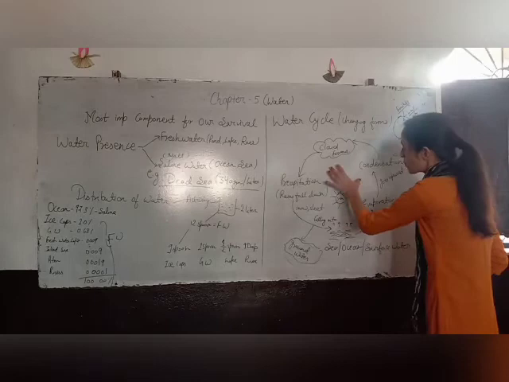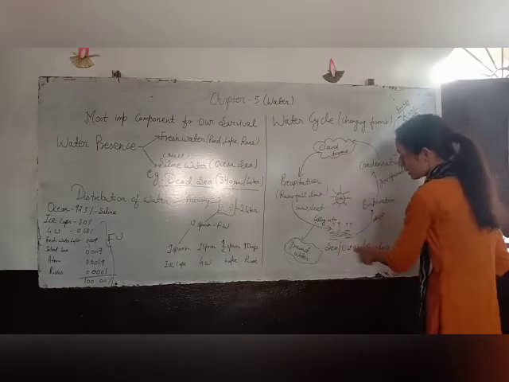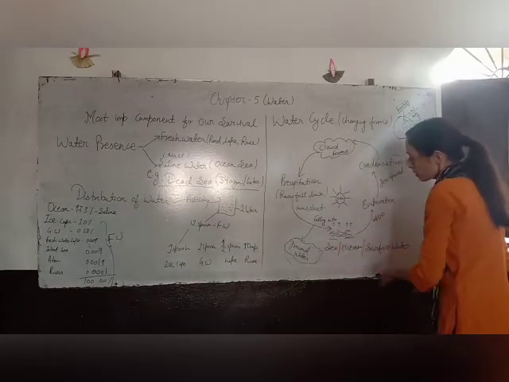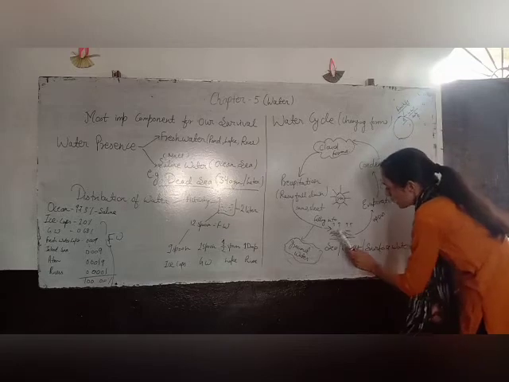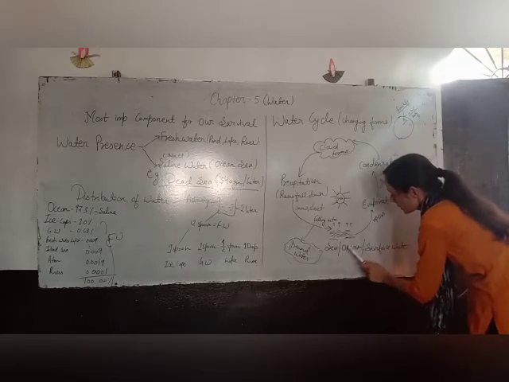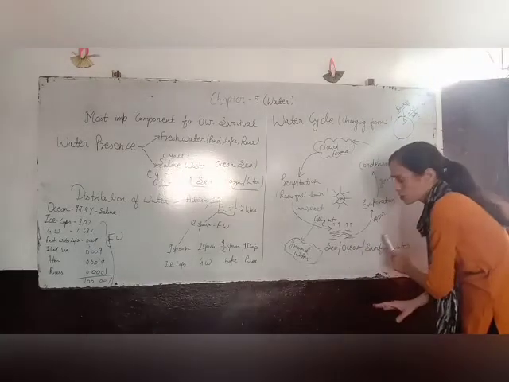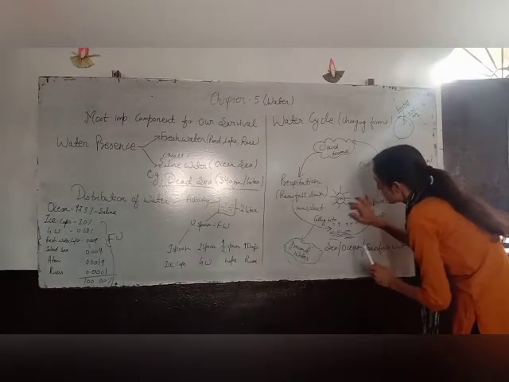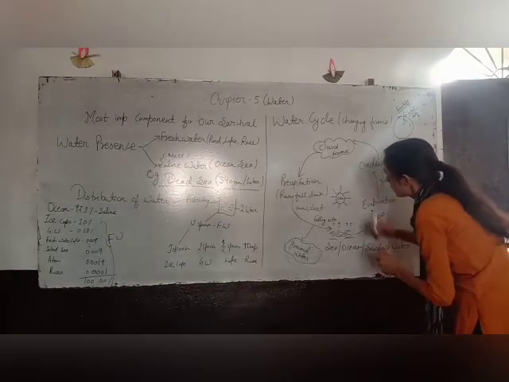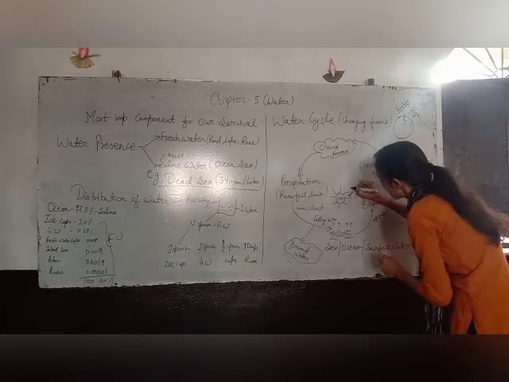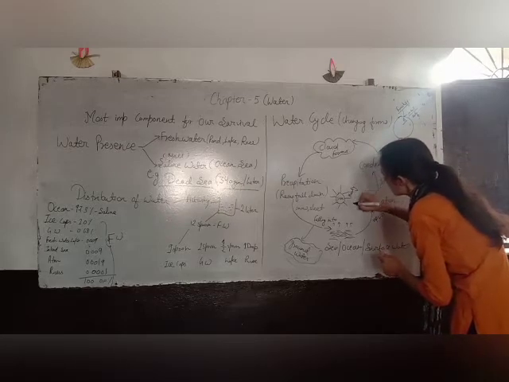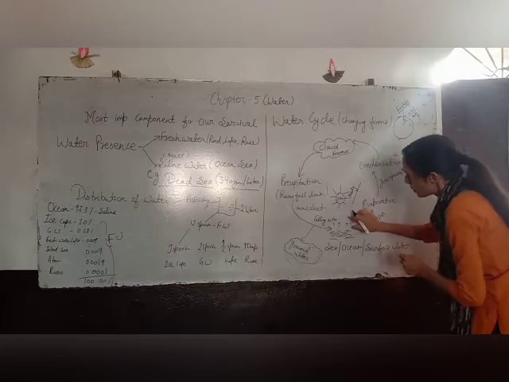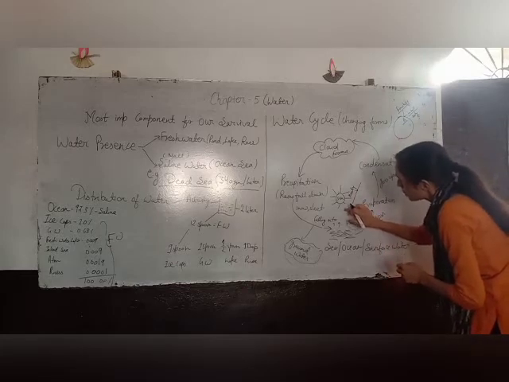Okay, I have drawn a picture of the water cycle here. So now let's start to understand it. Suppose that this is your sea, ocean, and all the surface water, whatever you want to assume. So what is happening here? The sun is heating. You all know there is intense heat coming from the sun.